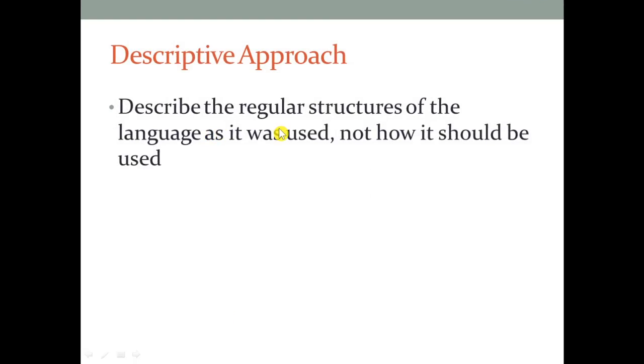Next, I would like to describe the descriptive approach. The descriptive approach describes the regular structure of the language as it is used, but not how it should be used. What is it in terms of this?